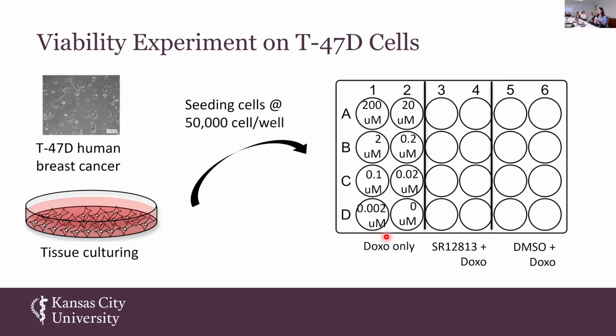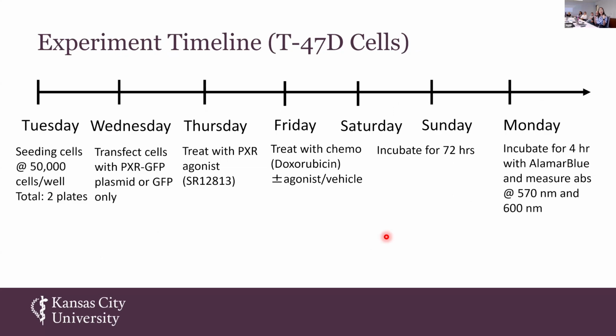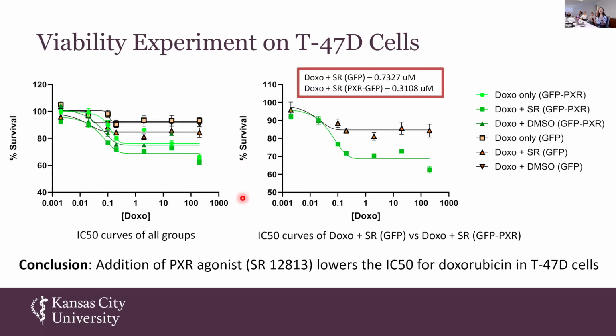So we decided to repeat the experiment on T47D breast cancer cells. As per our mRNA data, T47D has a slightly lower amount of mRNA for PXR, so we decided to introduce exogenous PXR, GFP, or GFP only into these cells. Most of the experimental design was kept the same as the previous experiment, but we switched to a 24-well plate in order to avoid overcrowding of cells because of one extra day for the transfection, as we can see here. We also reduced the amount of agonist and chemo used, so only narrowed down to doxorubicin and SR, but everything else was kept the same. And here are our data.